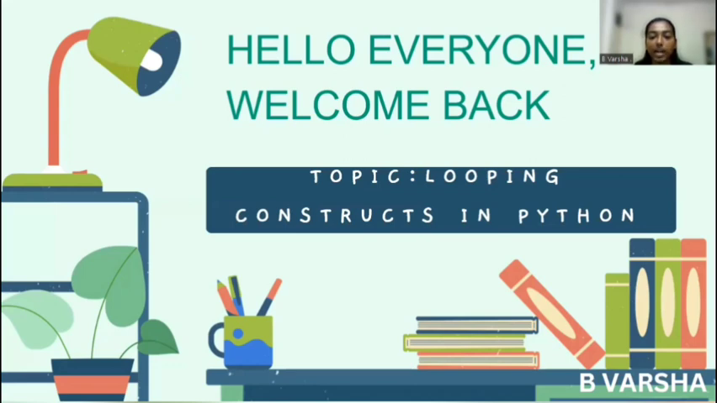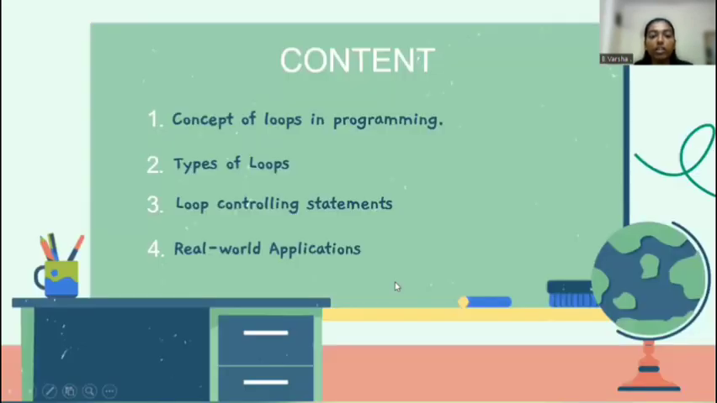Today I'll be discussing looping constructs in Python. The topics are concepts of loops in programming, types of loops, loop controlling statements, and its real-world applications.